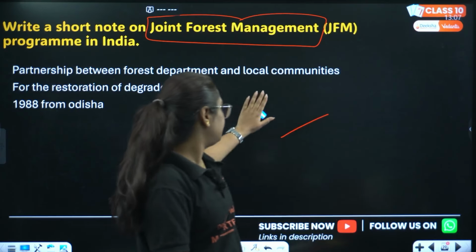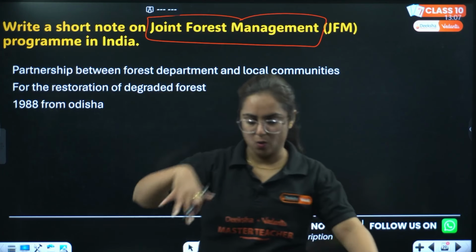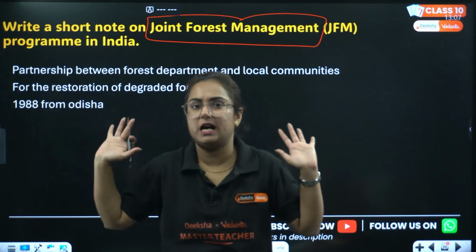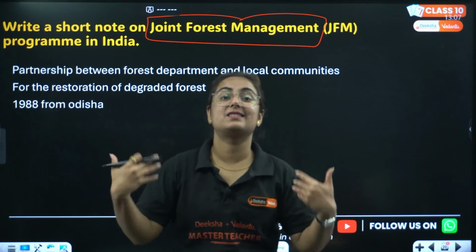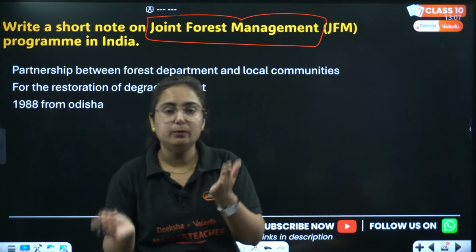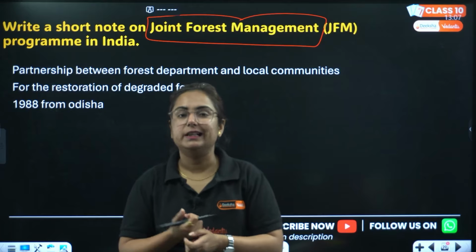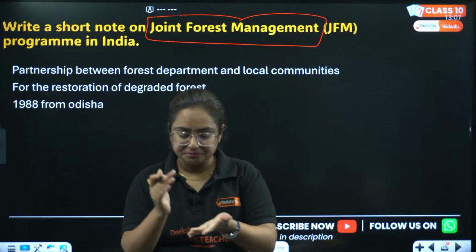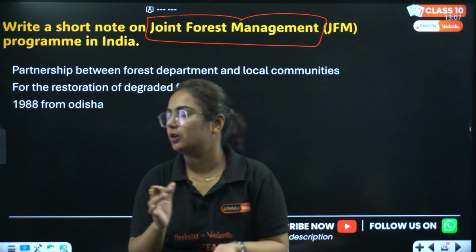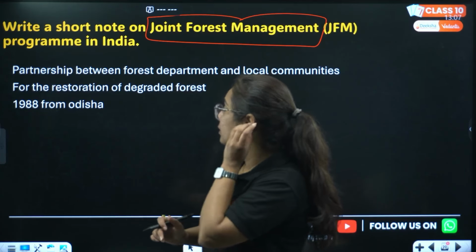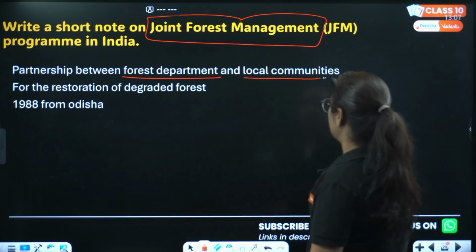Joint means two parties. Who are those two? First is the forest community, the local people living there, because it is forest. They are not going to go out anywhere because they consider it their ancestral land. The second is the government, because forest comes under the concurrent list, so both state and central government look after that forest. So there is a partnership of the forest department and local communities.